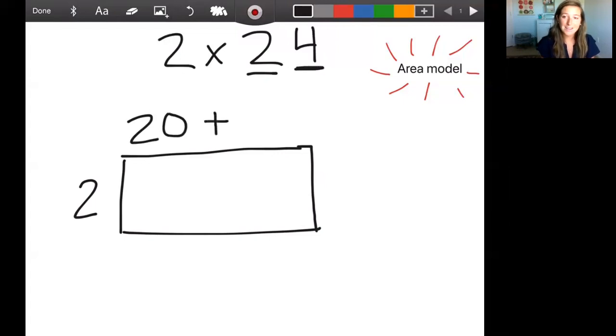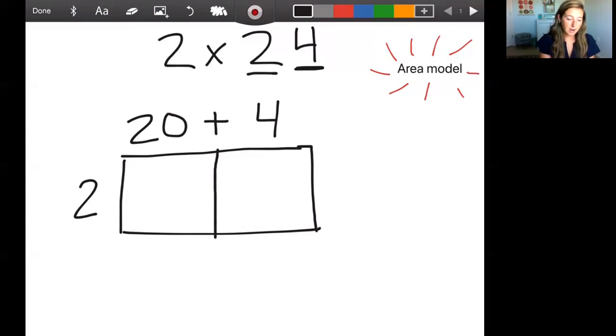And then we'll look at the next number, the 4. We know we do a plus sign in expanded form. I always like to think we're expanding the number out with plus signs. The 4 is in the ones place, so it's worth 4. Next, what I always do is I look to see where I have a plus sign, and I'm going to extend that line down to make a box. So now each place, the ones place and the tens place, has its own column here.